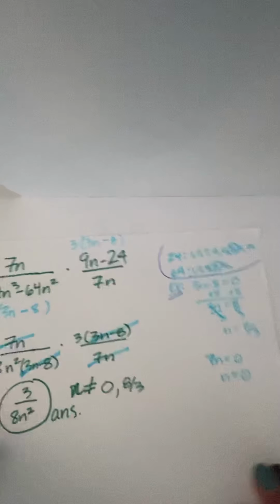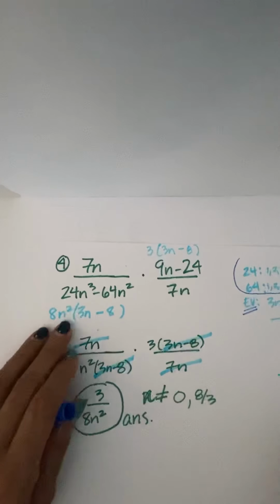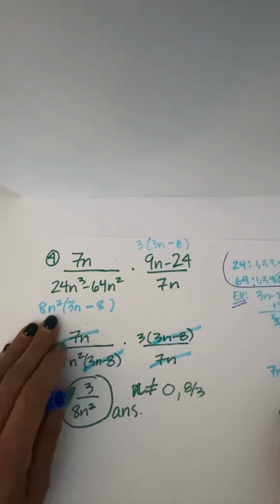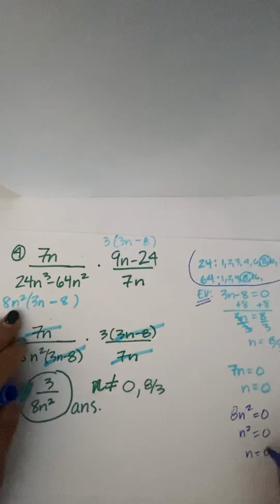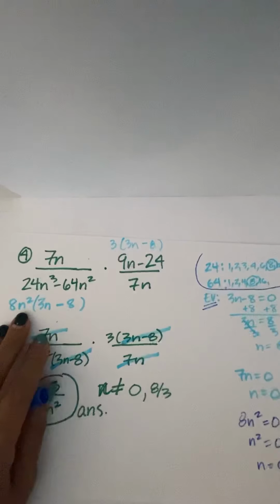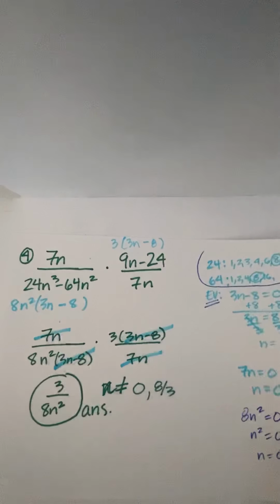And then also this 8n squared is going to give me an excluded value of 0, because 8n squared set equal to 0, n squared equals 0, so n equals 0. But I already had that, so I didn't really have to do that. Whenever you have a monomial term with a single variable, then 0 will be one of the excluded values.